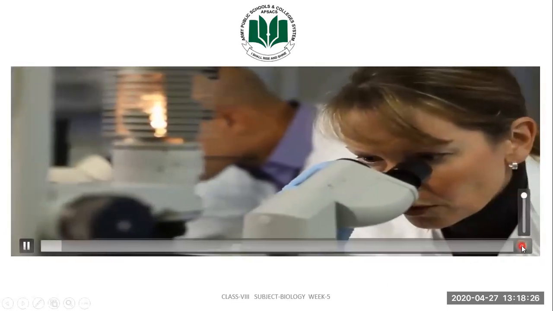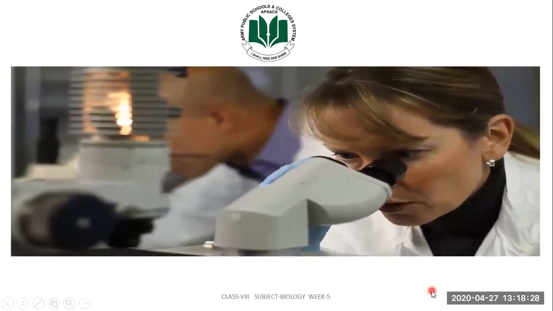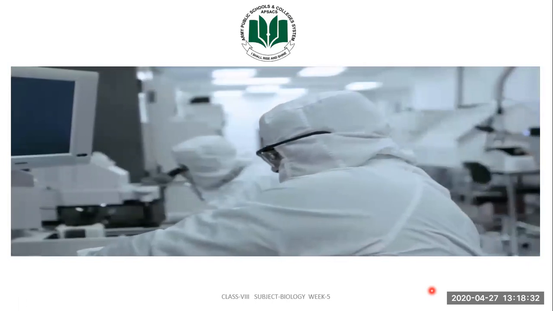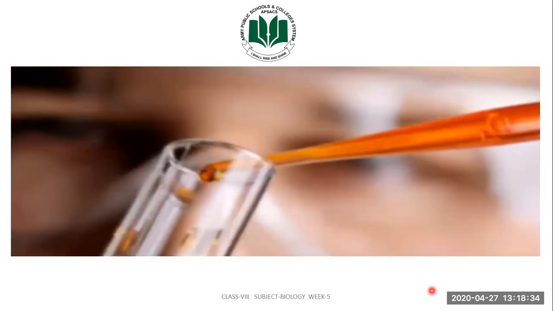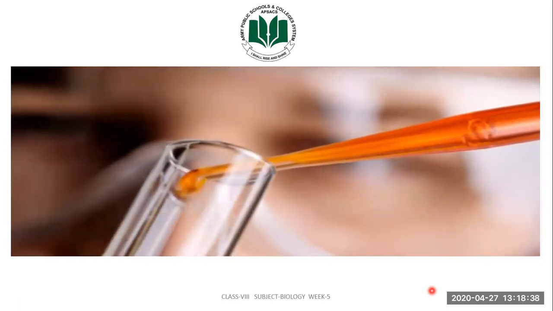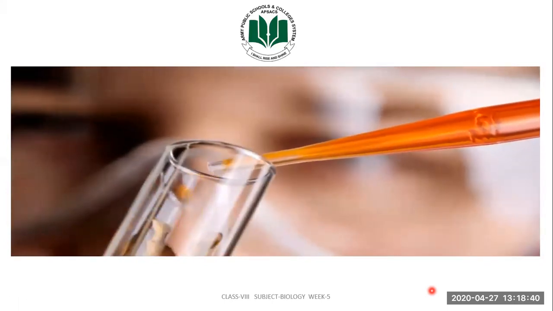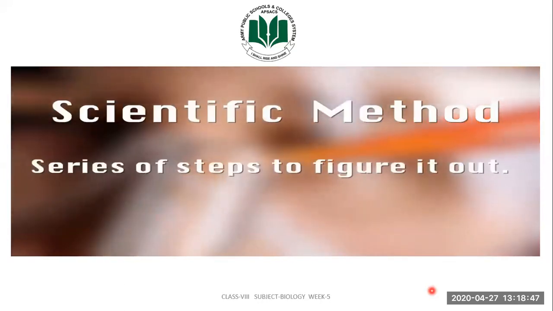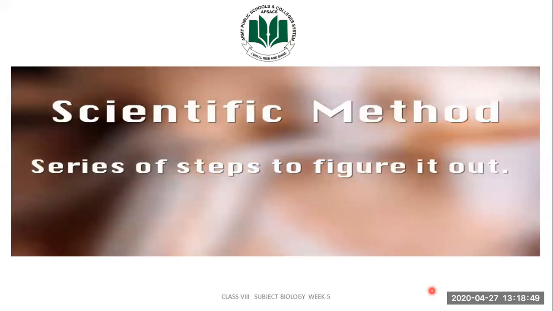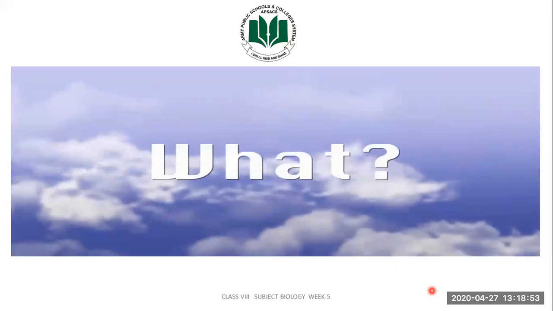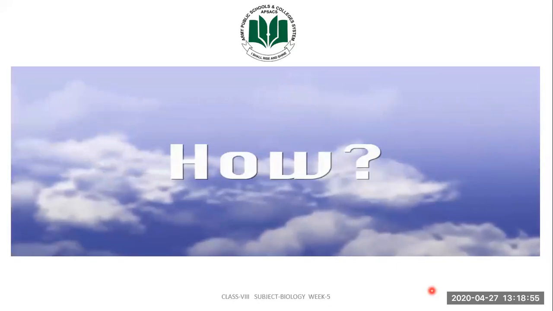Scientists are always curious about the world and how everything works and why it works. And they are interested in inventing new things and making things that have already been invented even better. While scientists are doing their work of discovery and experimenting, they use a kind of roadmap. It's called the scientific method. The scientific method is a series of steps to perform to figure things out, to get to the bottom of things, to discover the answers to the questions of what and why and how things work and to make them work better.